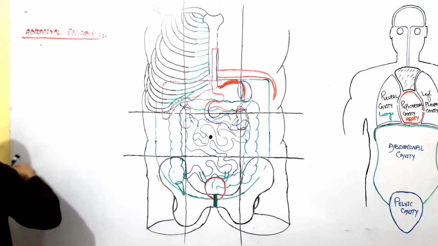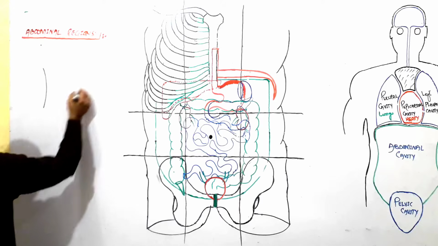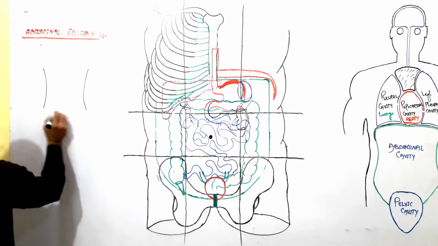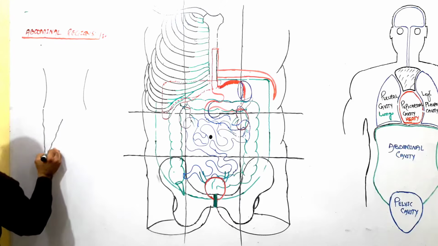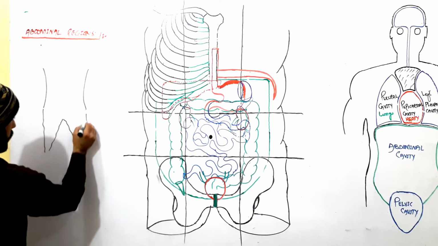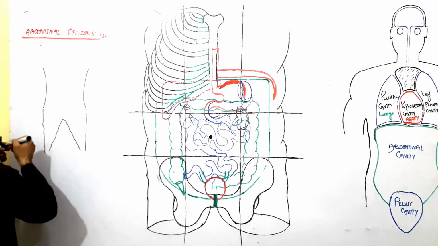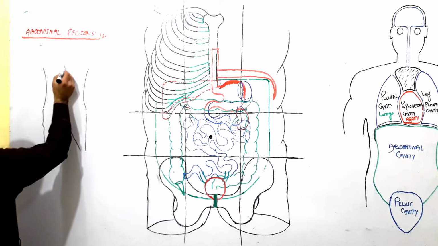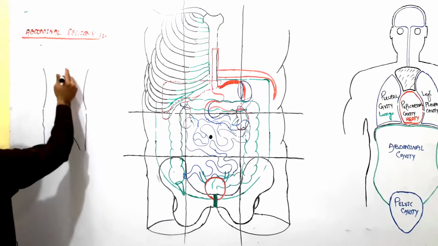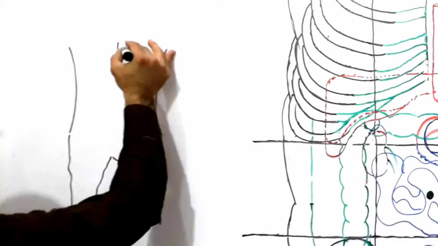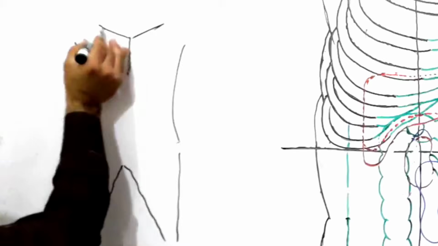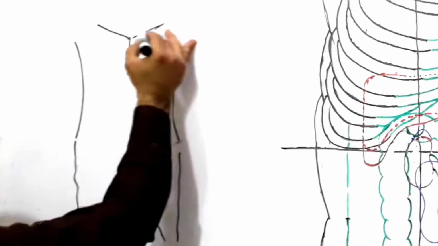So let me make a person here, right? Here is one of our friends standing, and we will see his abdominal regions right now. Look carefully. Here is his sternum, and here are his clavicle bones.